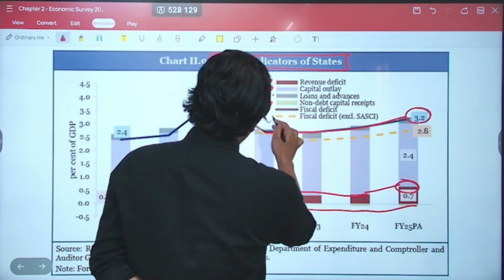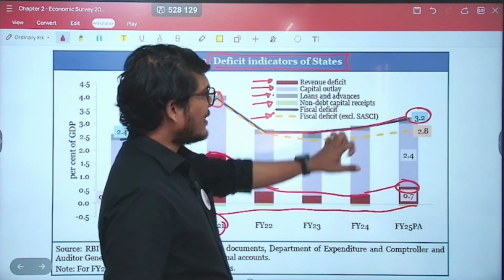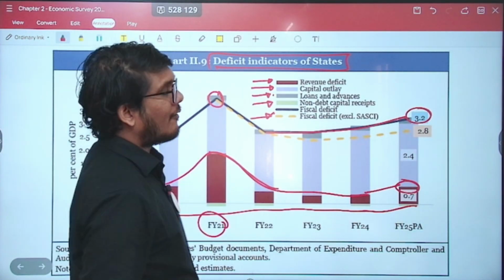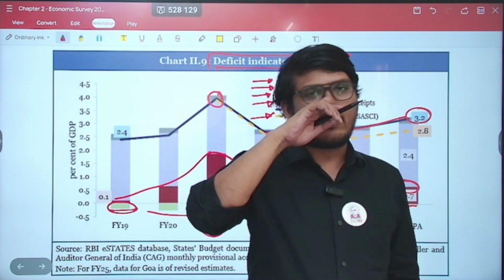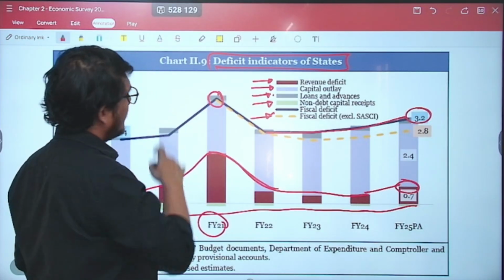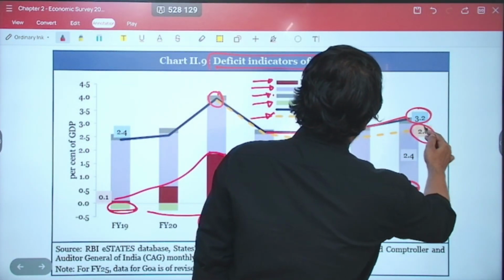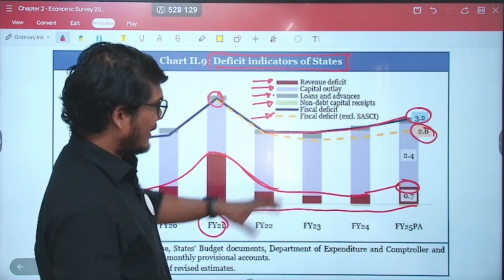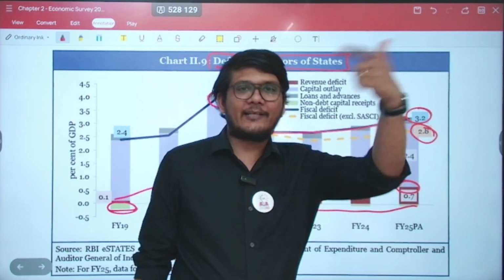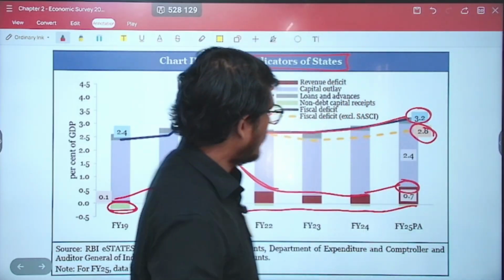Right now, fiscal deficit excluding SASCI. Now, what is this SASCI? Basically, this is the amount the government is transferring to the state government if they are using it for capital formation. So, if you exclude that, then the fiscal deficit goes down further. But that's not a problem, because if you are using that, your capital expenditure is going to be high. So, that is also a good sign only.